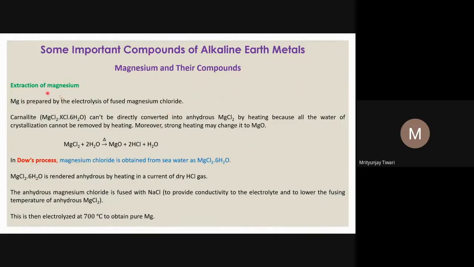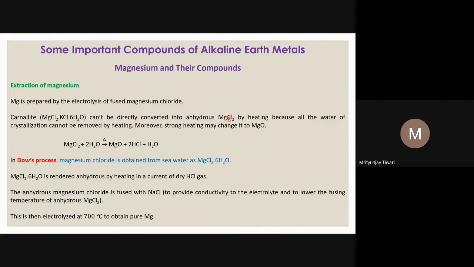First, the extraction of magnesium. Usually, magnesium is prepared by electrolysis of fused magnesium chloride. If you look at all the four major ores that I have earlier taught you about, only carnallite contains magnesium chloride. But carnallite can't be directly converted into anhydrous MgCl2, because the fused magnesium chloride should not contain water molecules. Once water is there in electrolysis, something else will be happening.